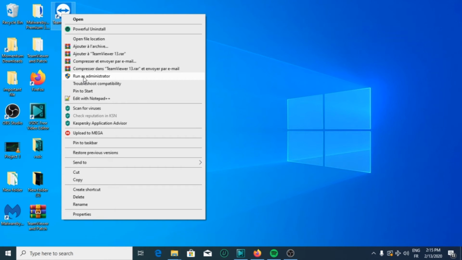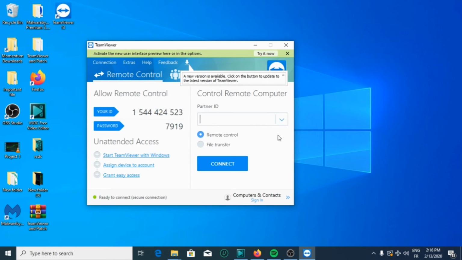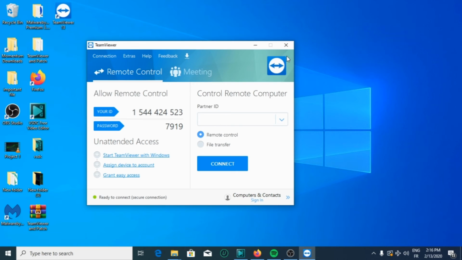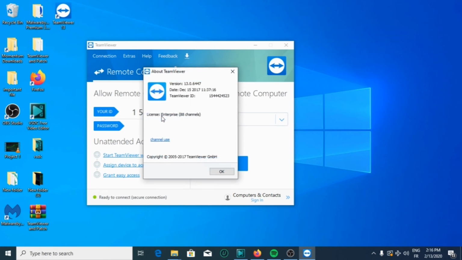Click yes. Then as you can see, a new TeamViewer license has been activated on this computer. Old license free, new license Enterprise, 88 channels. So go to help, then about TeamViewer. As you can see, the license is Enterprise.